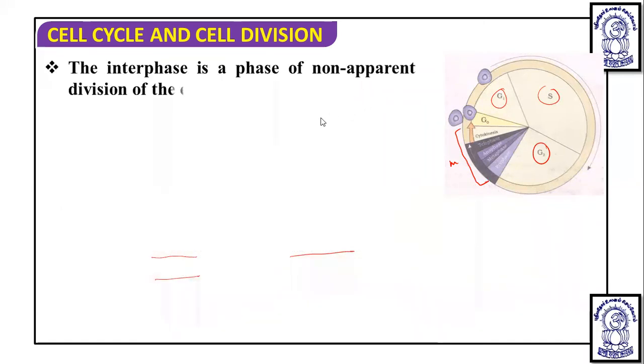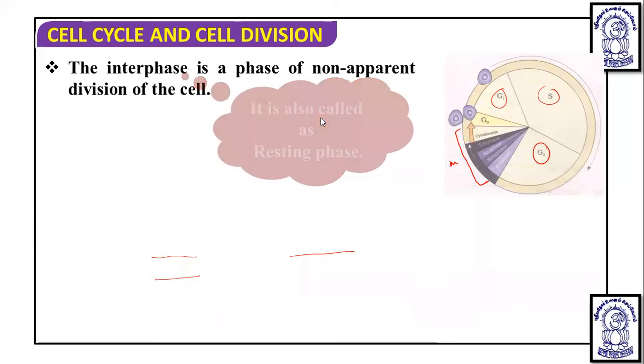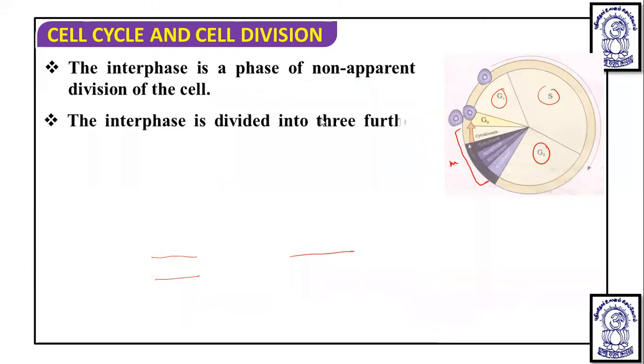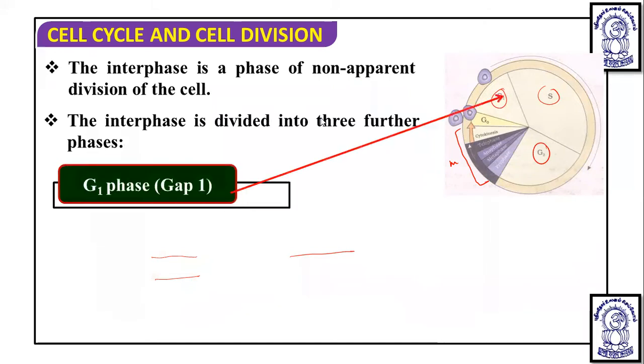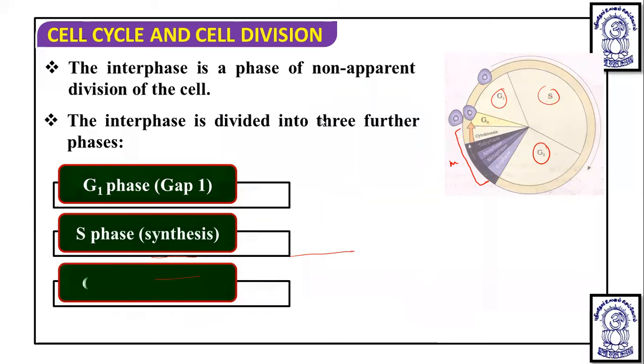So the interphase is a phase of non-apparent division of the cell. Means during the G1, S and G2, actual division is not taking place, it is a preparatory phase. It is also called a resting phase. And the interphase is divided into three further phases. That is the G1 phase, which is known as gap 1 or growth 1 phase. Then S phase, which is the synthesis phase, and the G2 phase, which is the gap 2 phase.